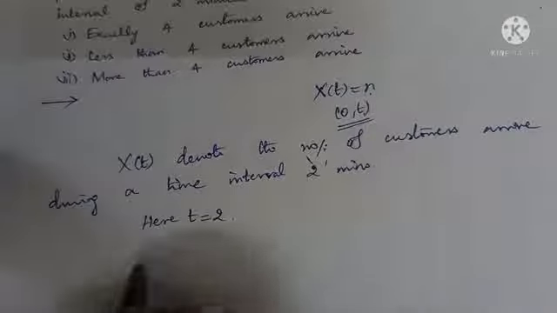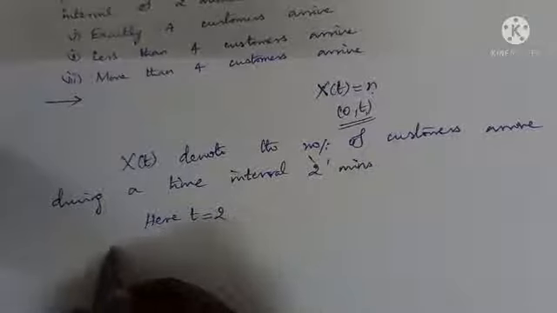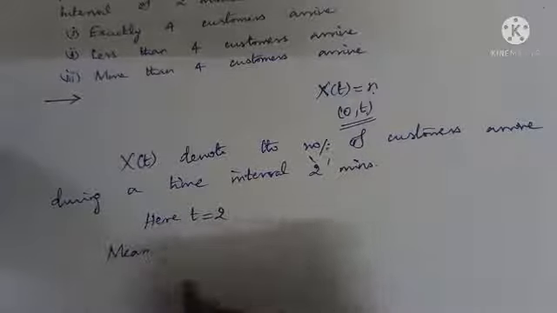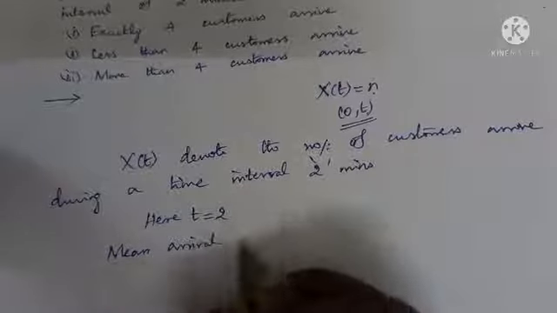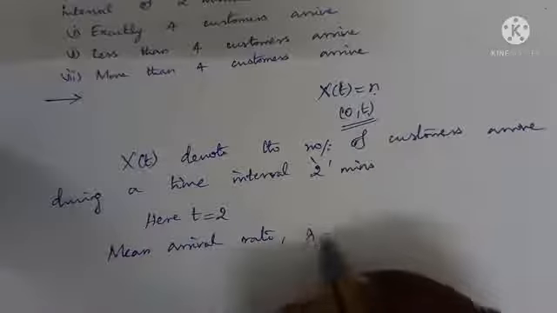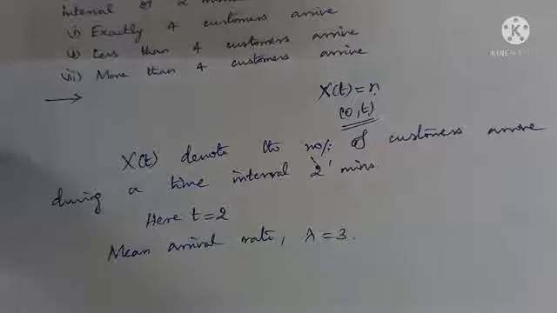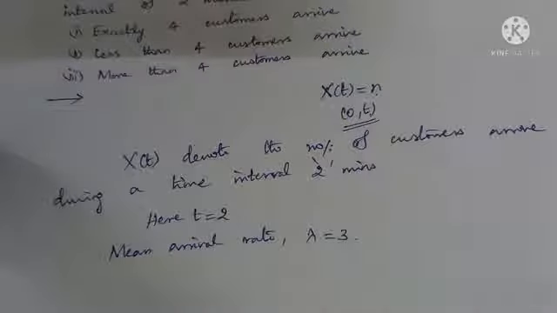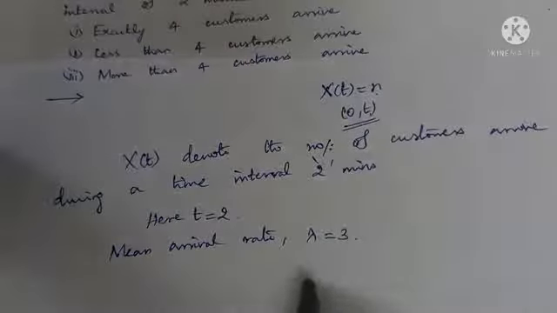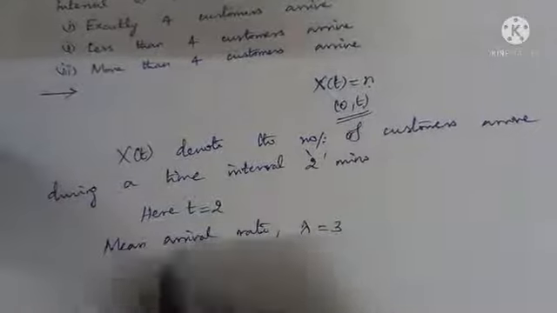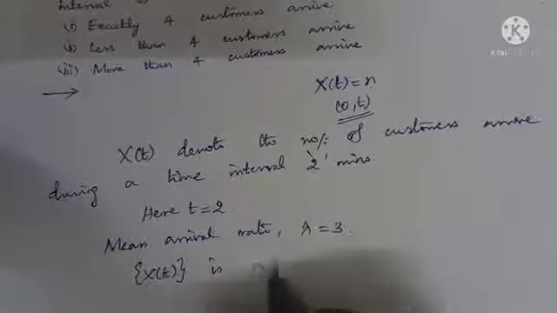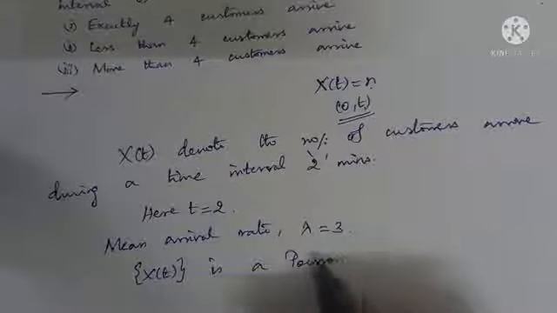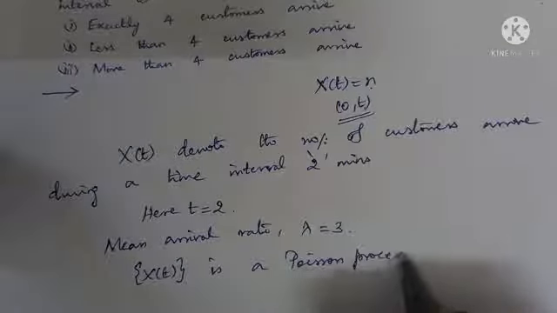And the mean arrival rate is given. So, the customers arrive at a rate of 3 per minute, mean arrival rate lambda is equal to 3. So, the arrival rate of customers to the bank is 3 per minute. So from these two it is very clear that X of t is a Poisson process.